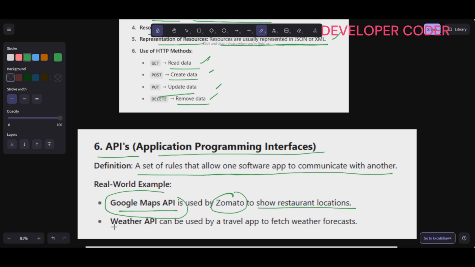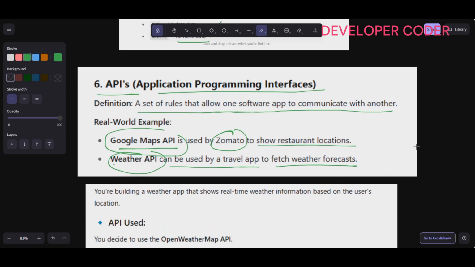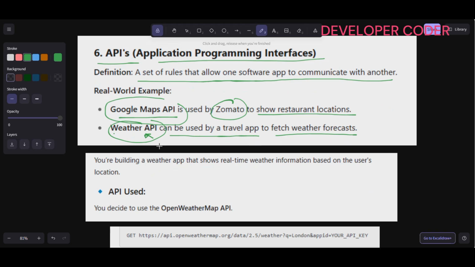In the same way, if you are creating a weather application, you can use a weather API, which will help you fetch the weather information. A weather API can be used by a travel app to fetch weather forecasts. If there is any airline or train service, they are just going to use these weather APIs in their application. They are not going to create one more system to check the weather. They can simply use the weather APIs. Why would they have to spend so much money again and again?